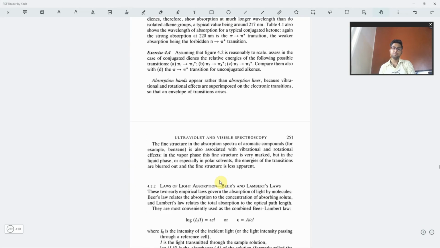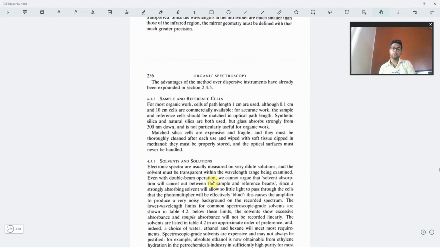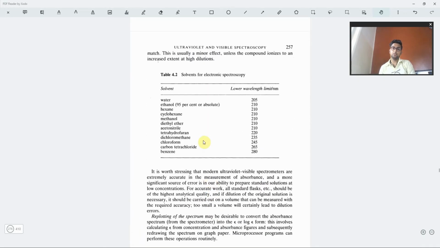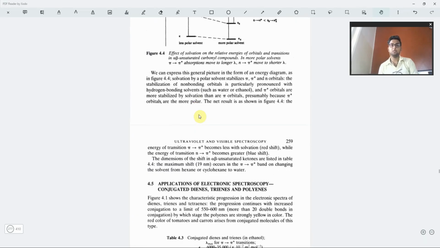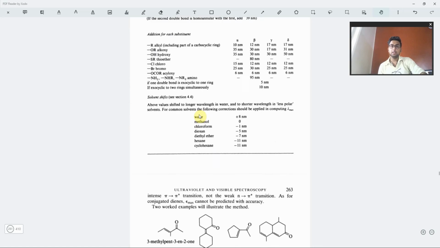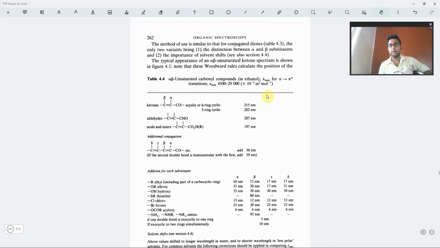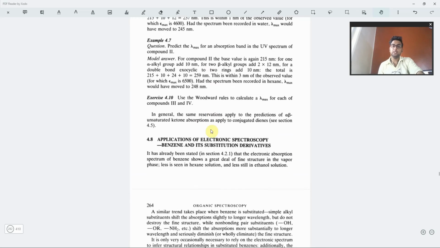Then we have the instrumentation, sampling, the choice of solvents, and the solvent effects. Then we have the Woodward rule, which is required for calculation of the lambda max values for any compound that is given.